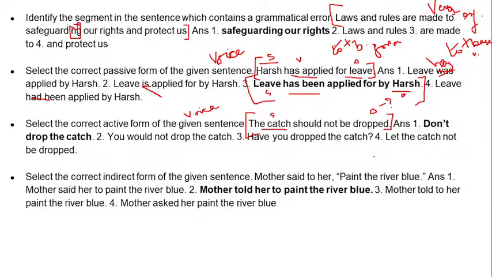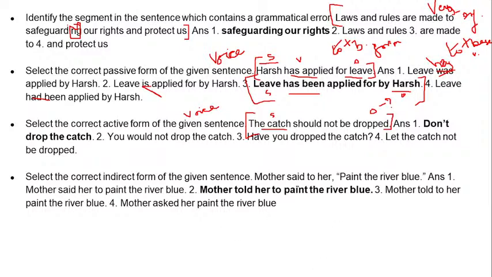So here we will just assume that it is said to a normal person, and it will be: don't drop the catch. Because this is in the active form. Do not means we omitted writing you or something like that. So often objects are omitted like that. It's just implied. The object is implied. It will be don't drop the catch.